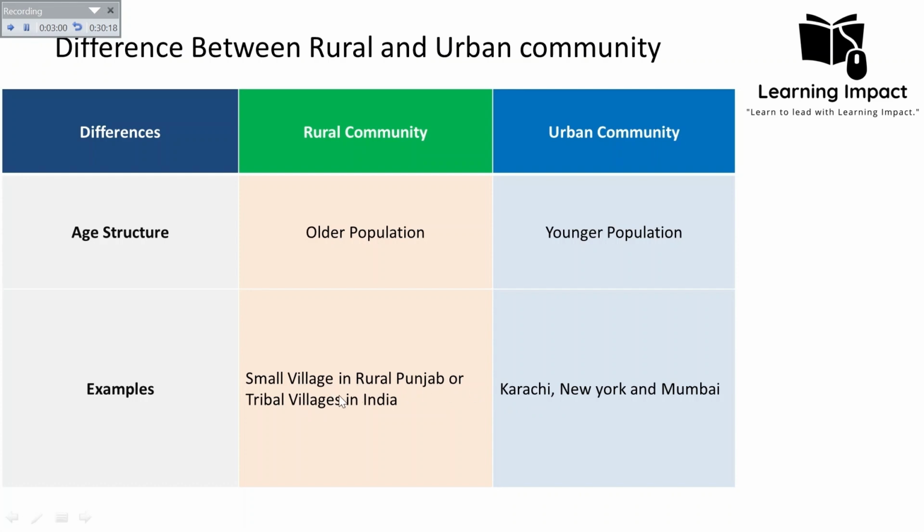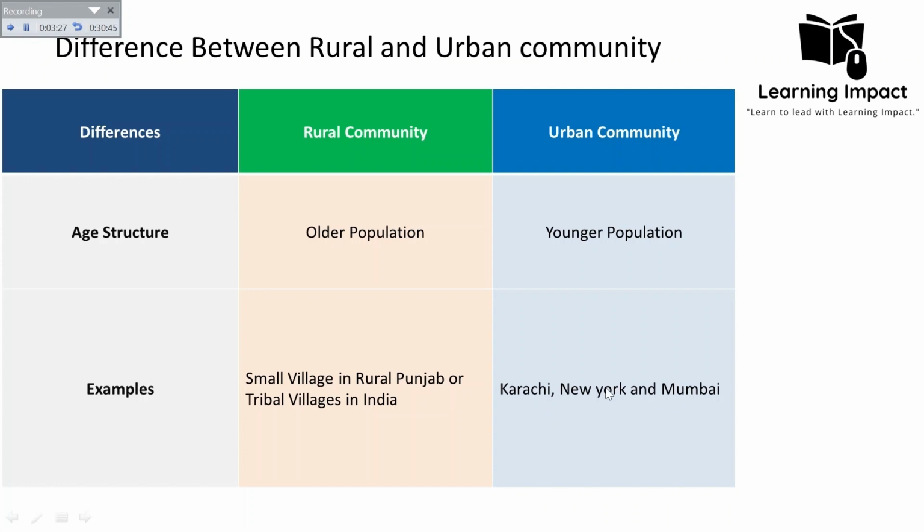So in case of the rural, we can take a small village in rural Punjab in case of Pakistan, and also there are tribal villages in case of India. You can take this example. But in case of the urban community, like Karachi, Karachi is the city, and the people who are living there will form a community that is called the urban community. Similarly, Mumbai in case of India, the people living there form their urban community in Mumbai. Similarly, in case of New York.